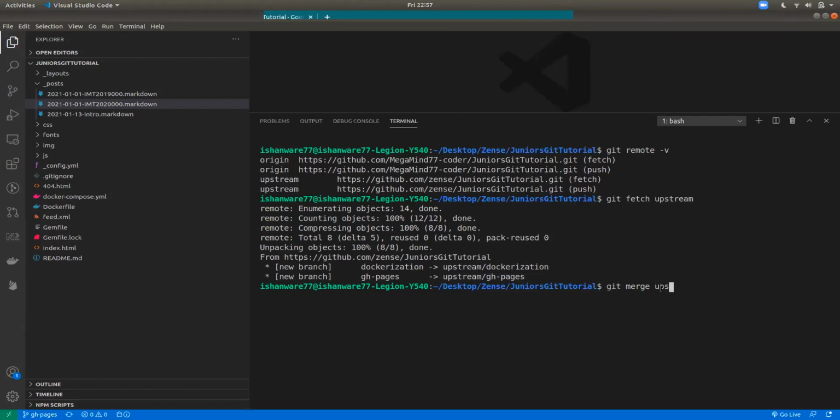But now you need to merge upstream/gh pages onto gh pages. Upstream/gh pages is a branch that is also on your local machine. It's a complete name; there is nothing special about upstream/ in this case. It's just the name it created, and now you need to merge upstream/gh pages onto gh pages.